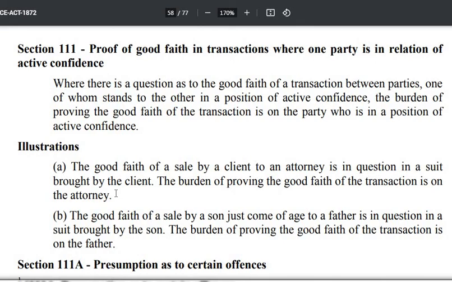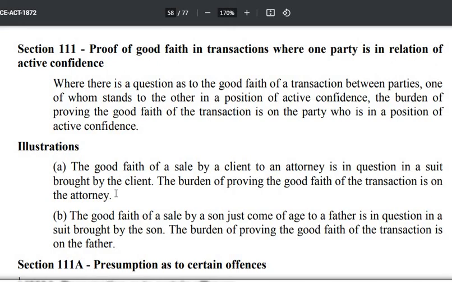So let's repeat the example. A has sold his house to R for 50 lakh rupees, 1 crore का नुकसान. Now A refuses to give the house. So R files a suit against A, and in this suit the question is as to whether the transaction was proper or not. And the Contract Act clearly says in section 25 that mere inadequacy of consideration will not render the agreement void. So that rule will apply. But A is saying that there was an undue influence upon me. Now what shall the court do in such a case?